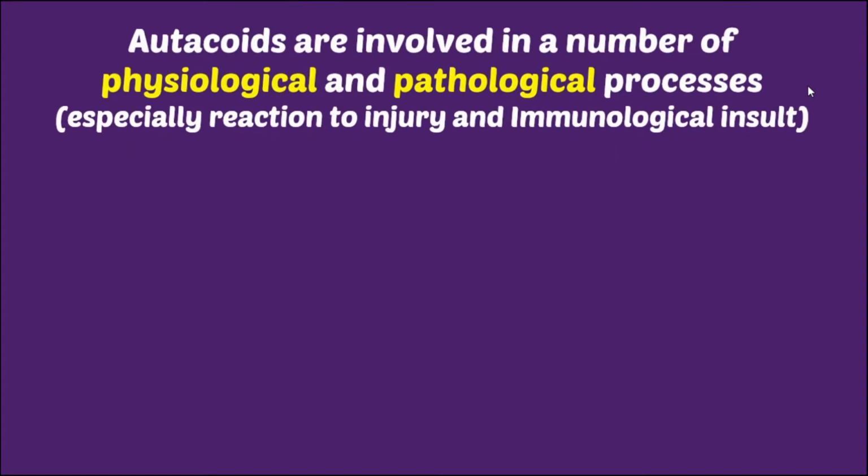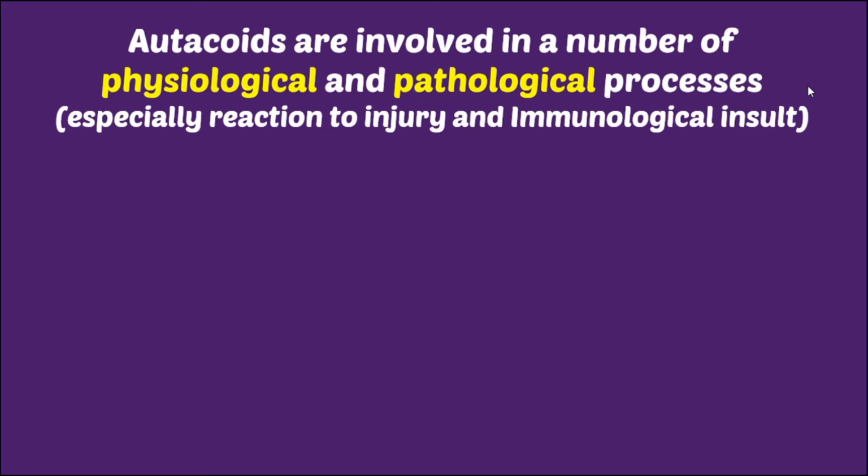autocoids are involved in number of physiological and pathological processes, especially reaction to injury and immunological insult. So these chemicals are present or playing role physiologically, right? Like let's say histamine is having many physiological role. It is acting as neurotransmitter too, right?